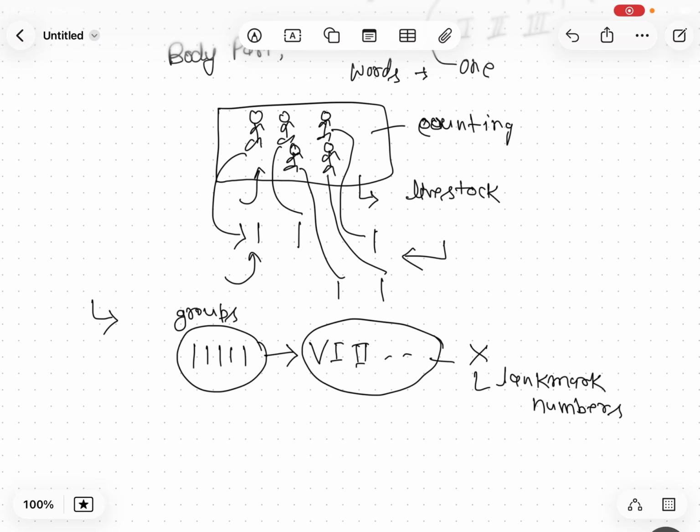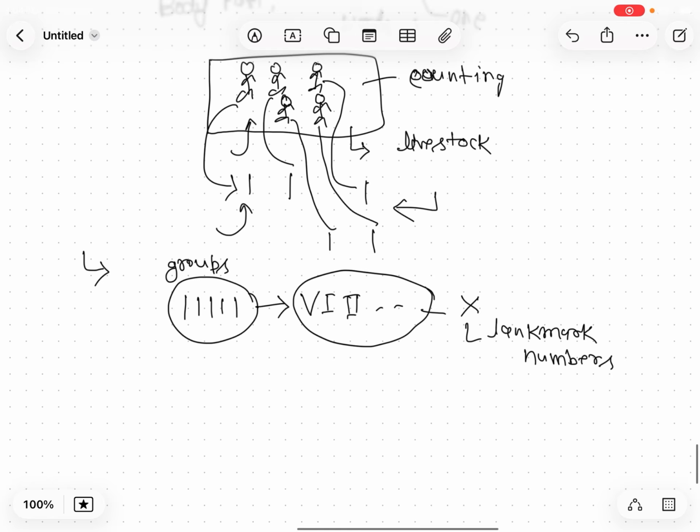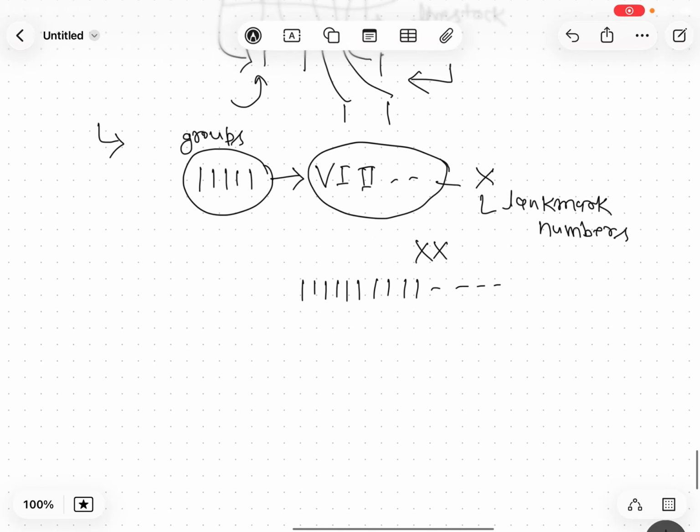So for ease of counting, they started grouping them and giving them new symbols, through which you can easily understand how many quantities there are. If you want to count 20 quantities, you write in this manner, you will easily get to know that this is 20, and somebody else will also easily understand this is representing 20 quantities. But if you write 20 in this manner, you will associate it with 20 sticks, and it will be difficult to count. So people started grouping them, the next evolution in the history of the number system.